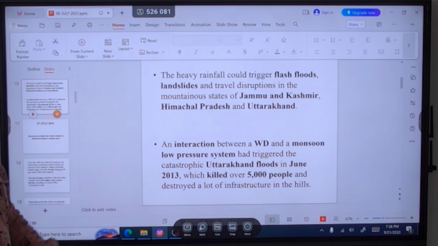So there is a possible chance of flash floods and landslides in Uttarakhand and elsewhere. This is the event which happened in 2013.